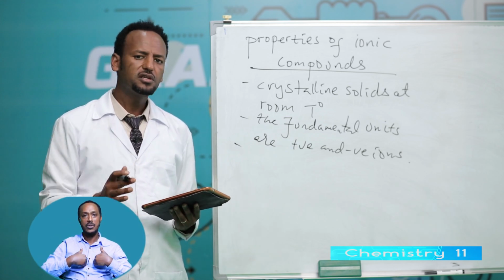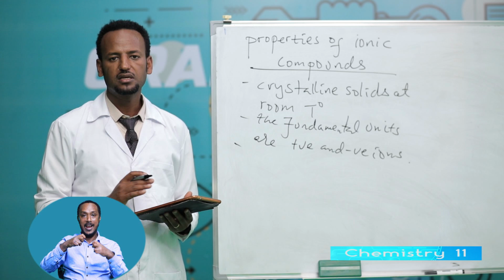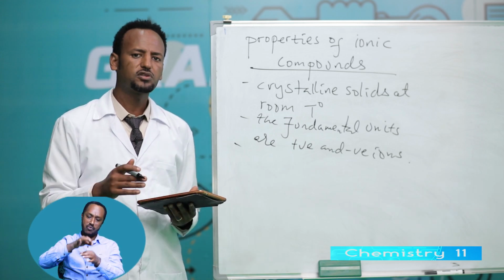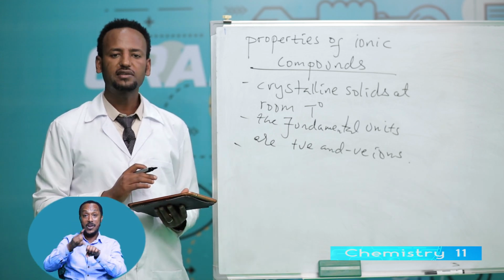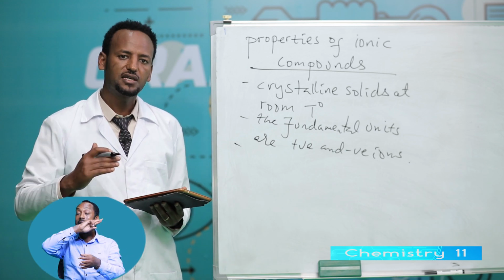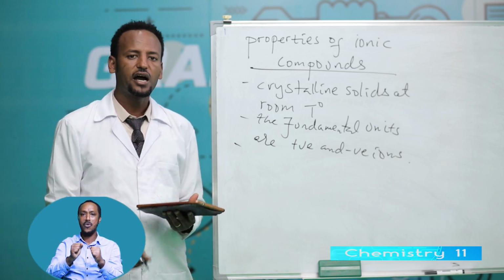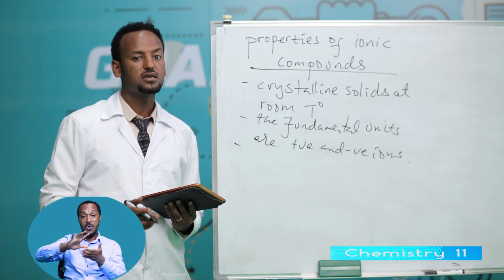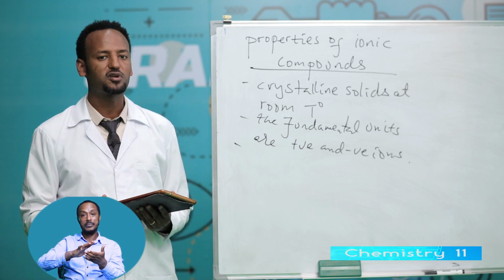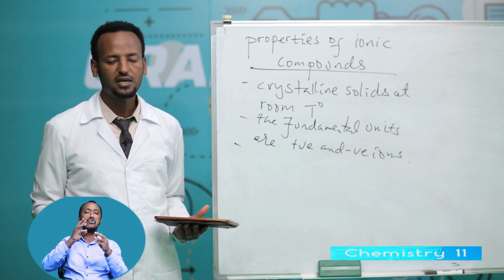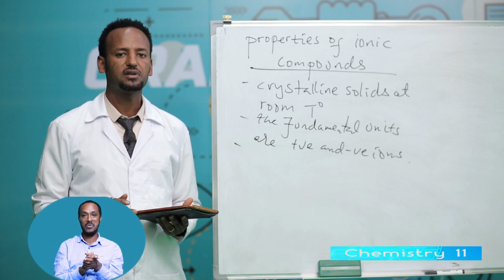Ionic compounds in solid state do not conduct electricity. In aqueous solution or molten state they conduct electricity. They have high melting and boiling points. They are non-volatile. They are very resistant to heat, but easily soluble in water. Most ionic compounds are soluble in water.